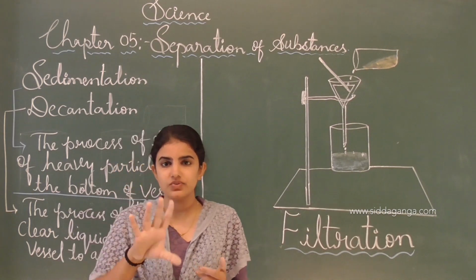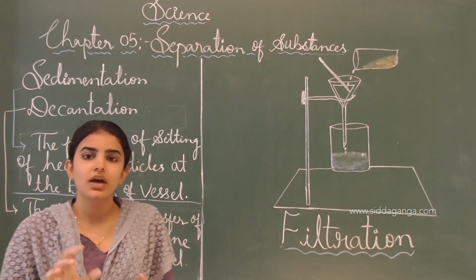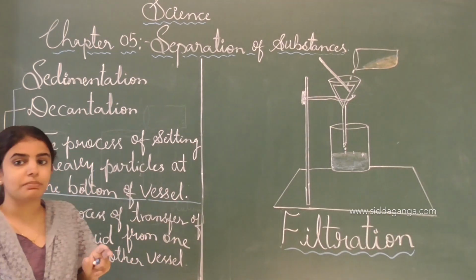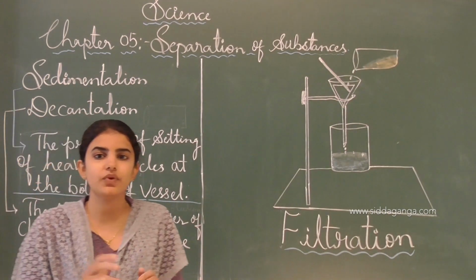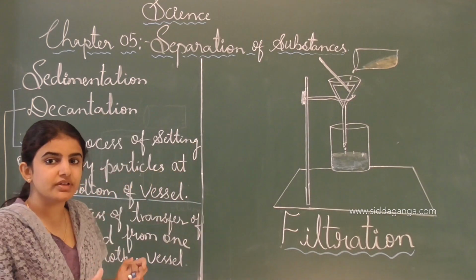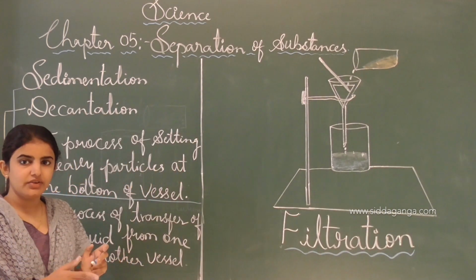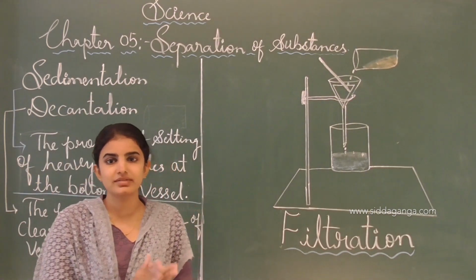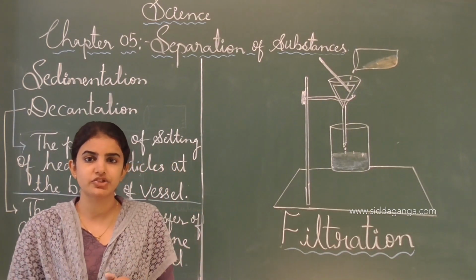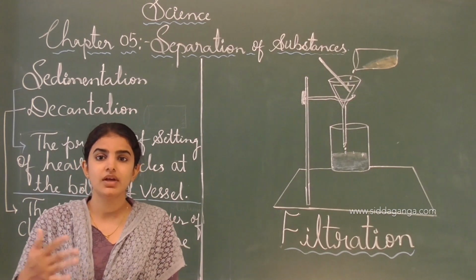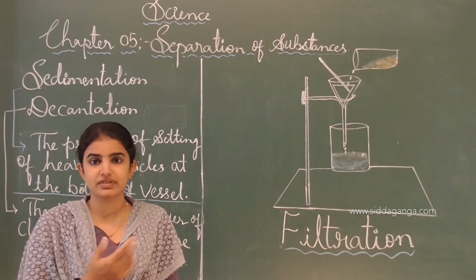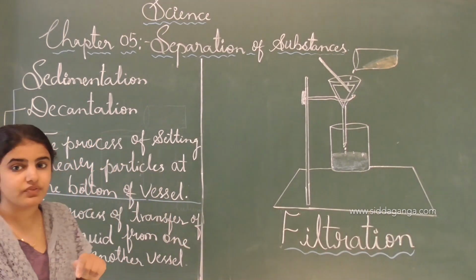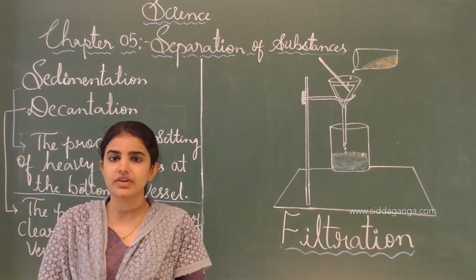We can use the decantation process to separate the oil layer from the water layer. By pouring the oil layer into another vessel, we can collect the oil, whereas the water is separated out. So the decantation process is also applicable for immiscible liquids.